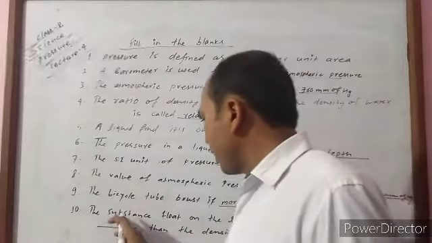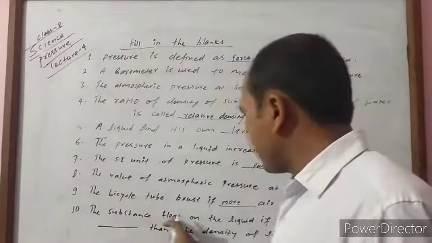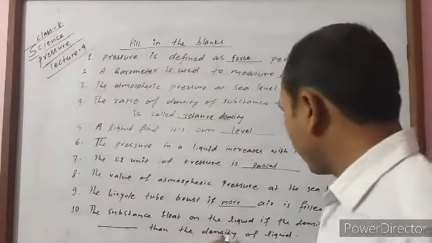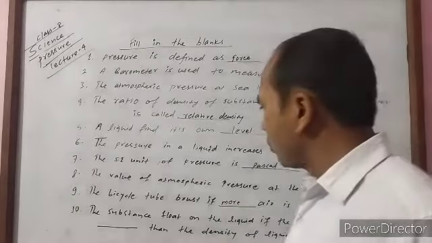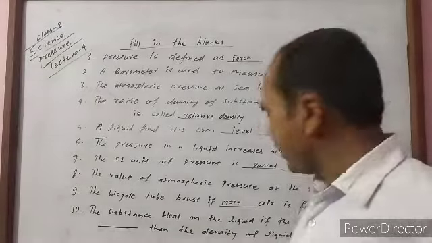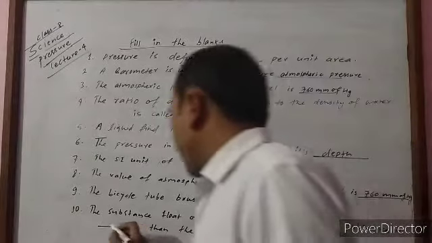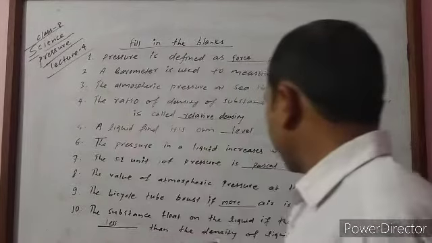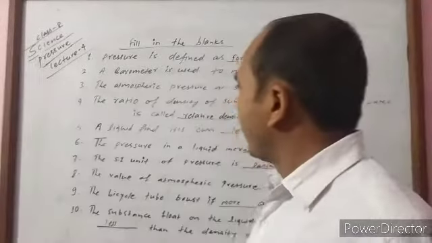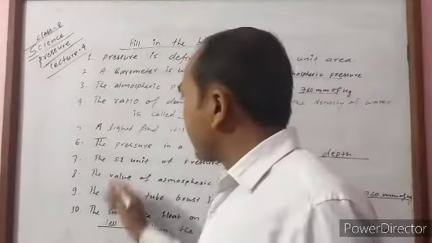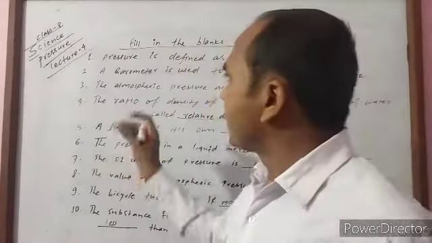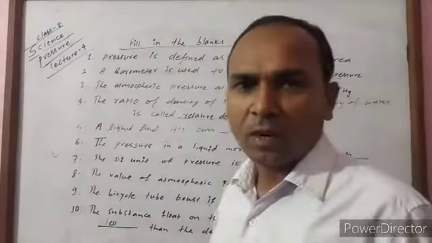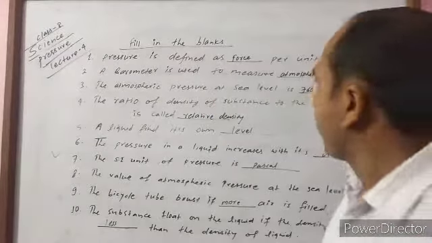Tenth, a substance floats on a liquid if the density of the substance is less than the density of the liquid. This type of question may arise from this chapter as a short question.